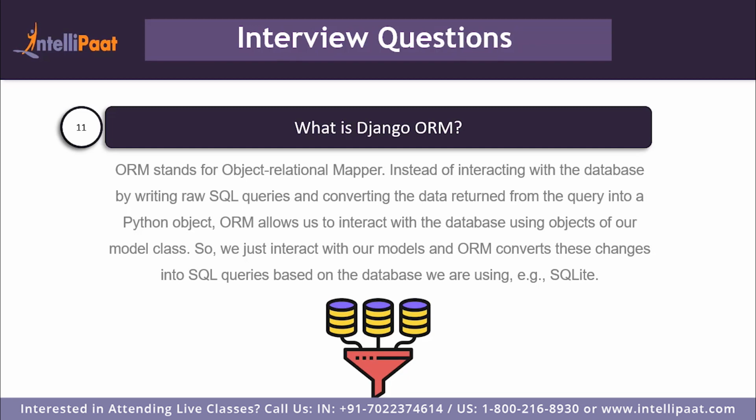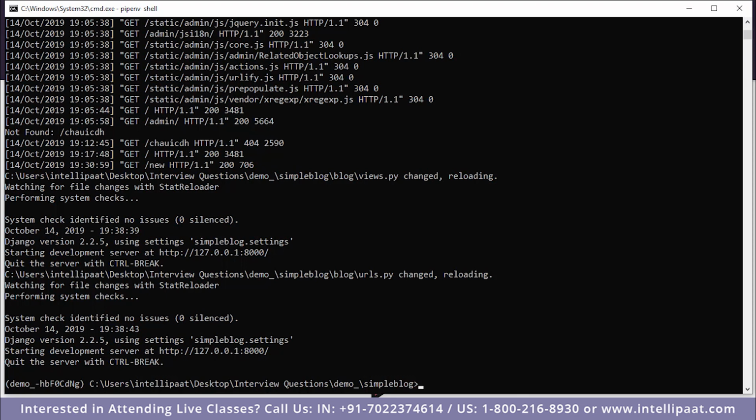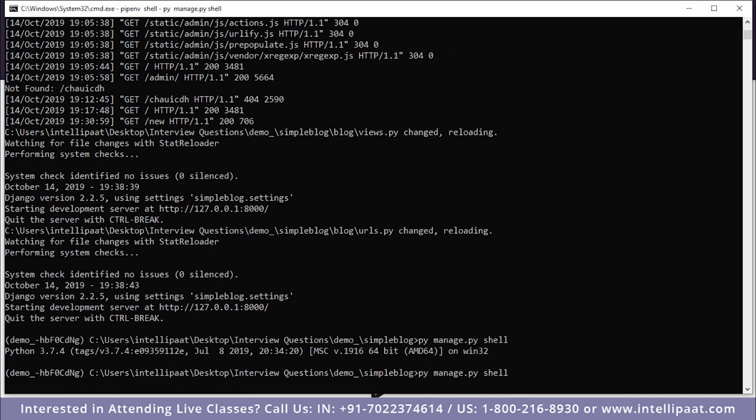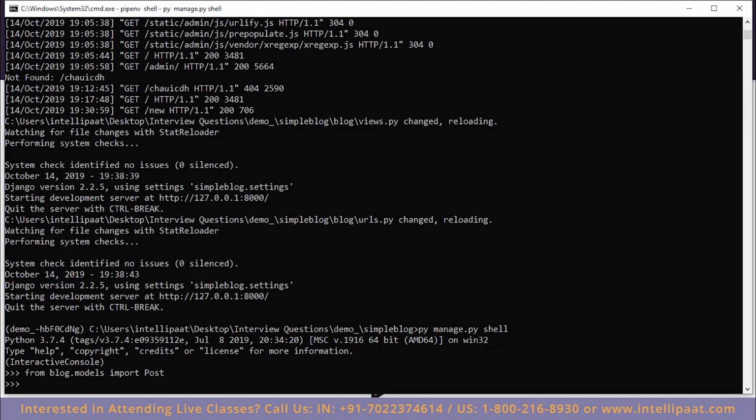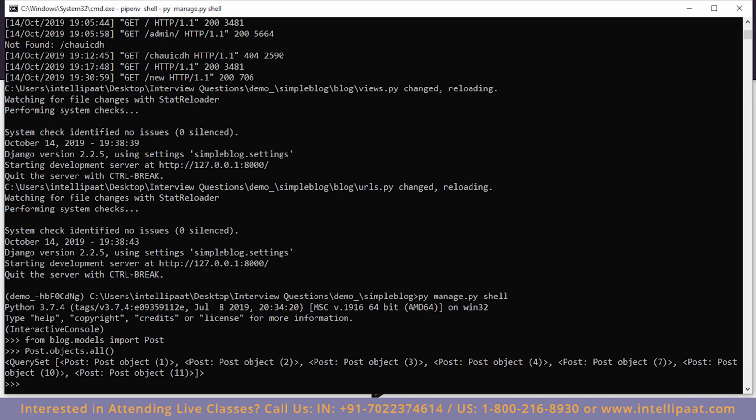So let us take a look at an example. Here I have a simple application. I will create a shell environment in which I will be using this application. Let me first import the models that we'll be using. Now, as you can see, if I want to get all the records in the database, in simple Python terms, I can just use the methods on the class. So these are all the posts that are available in our database. As you can see, I did not have to write a single SQL query. All of this was managed by our ORM.